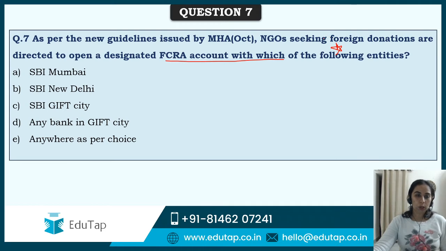So it says that according to the guidelines, NGOs have to open their account in a designated specific location, that is SBI, that is State Bank of India Mumbai, State Bank of India New Delhi, State Bank of India Gift City, which is in Gujarat. I'll discuss that. I have a question in that also. Any bank in the Gift City or anywhere as per the choice.